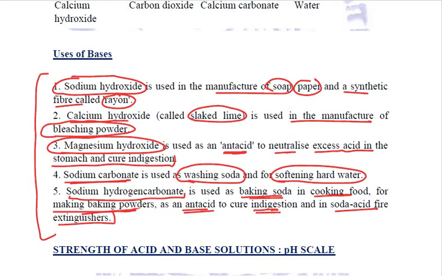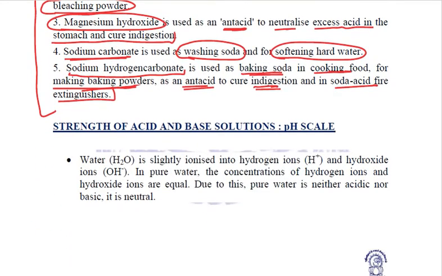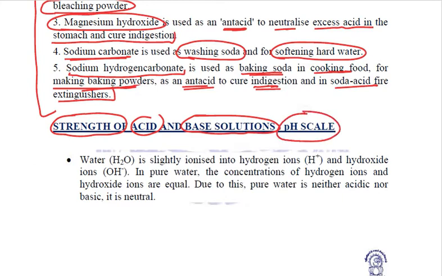Now we studied about acids and bases. Let us talk about the strength of acid and base solutions. We have talked about strong acids, weak acids, strong bases, weak bases. So how strong? How weak? What is the strength? That we'll be studying, and that is measured through the pH scale. It is not misprinted. P small, H capital. This is the way we write it.